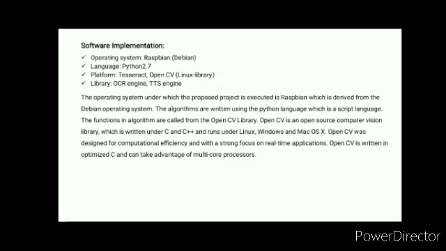The operating system under which the proposed project is executed is Raspbian, which is derived from the Debian operating system. The algorithms are written using the Python language, which is a scripting language. The functions in the algorithm are called from the OpenCV library. OpenCV, an open source computer vision library, is written in C and C++ and runs under Linux, Windows, and Mac OS X. OpenCV was designed for computational efficiency and with a strong focus on real-time applications. It is written in optimized C and can take advantage of multi-core processors.